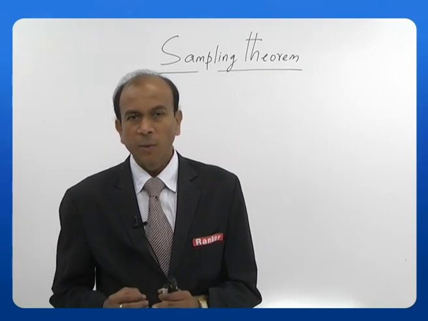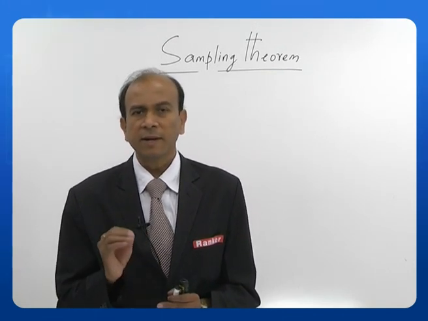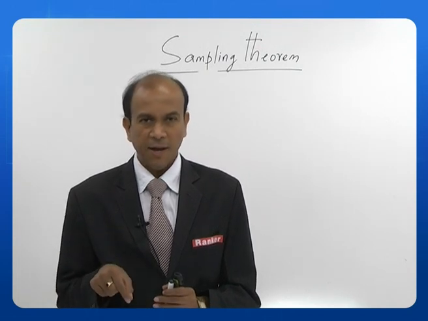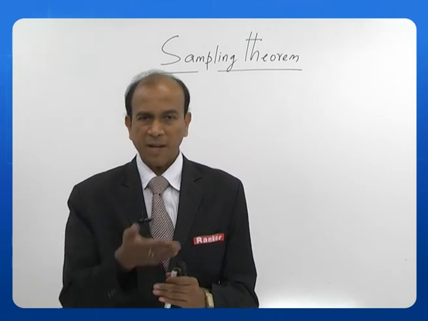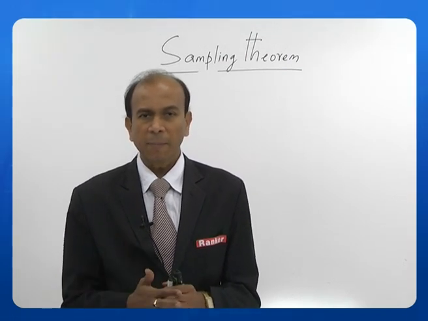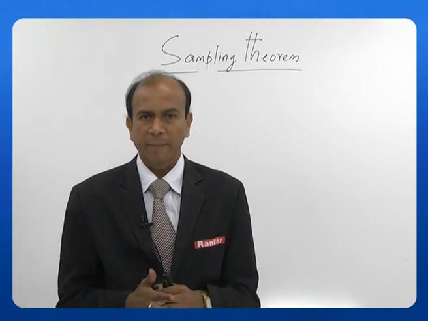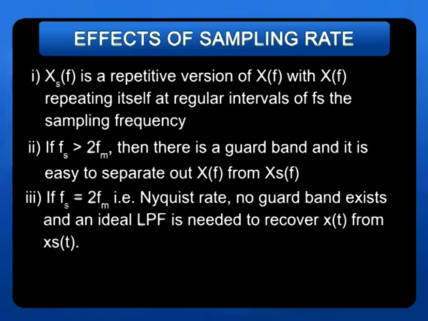So what practically we do is we make sure that fs is slightly greater than 2 fm, so that the guard band does exist. Then again there is a limitation to the amount of oversampling. If oversampling happens, what happens? The bandwidth requirements will go up tremendously. Okay. Then comes the fourth point.